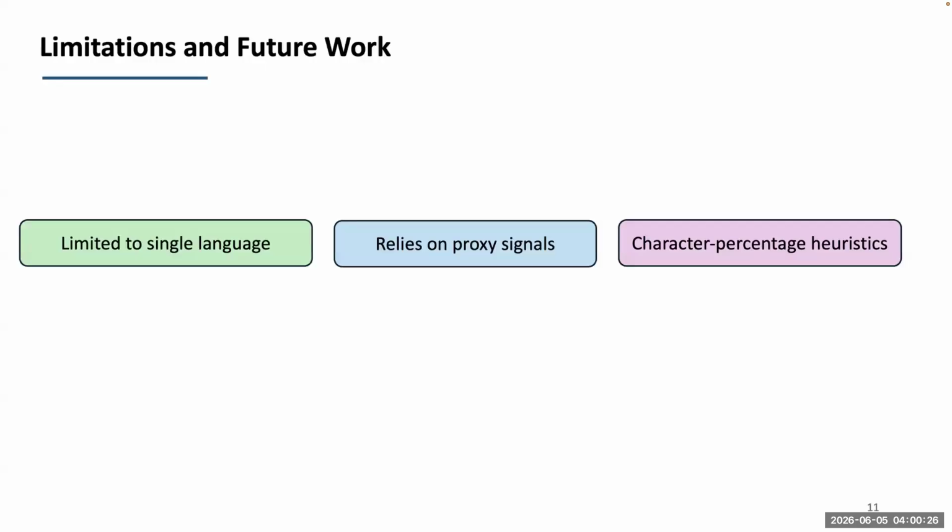Now if we look at the limitations and future work for the paper, our study is limited to a single language, and we are relying on proxy signals. For example, we used the pass@k metric to difficulty-tag our data samples, and we used character percentage heuristics, which can penalize correct outputs due to mixing languages.